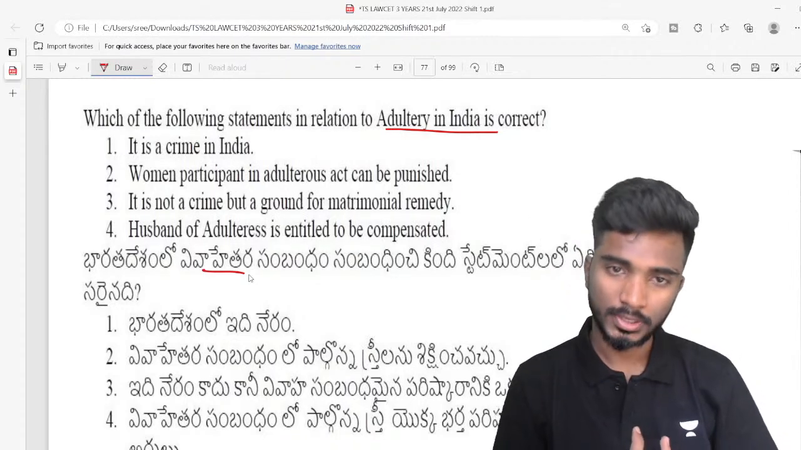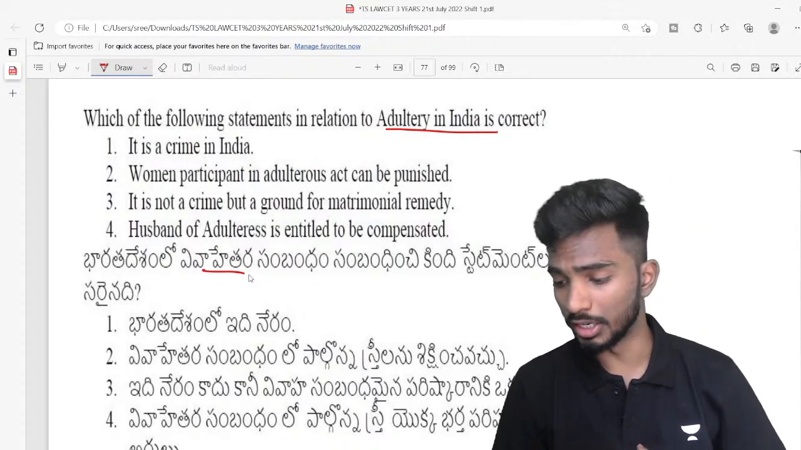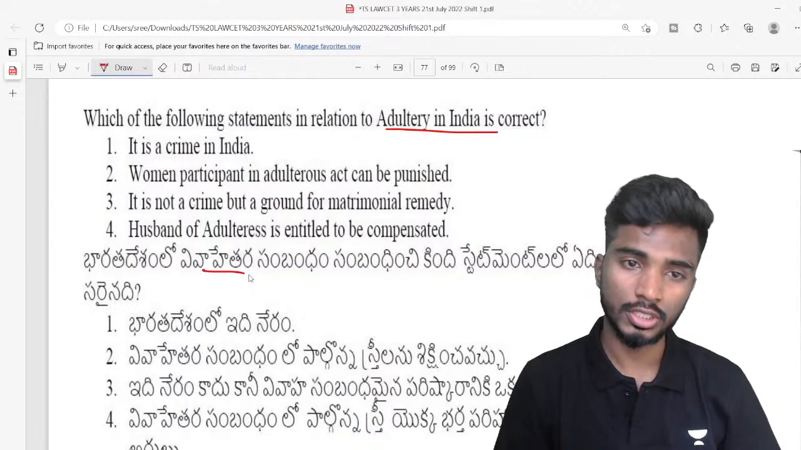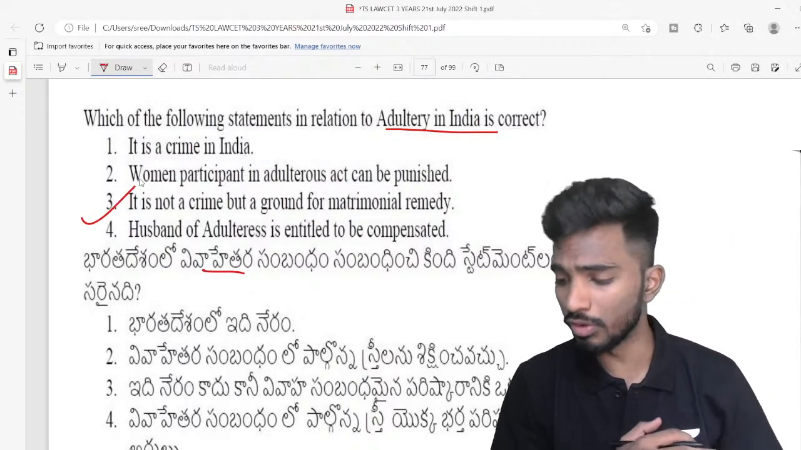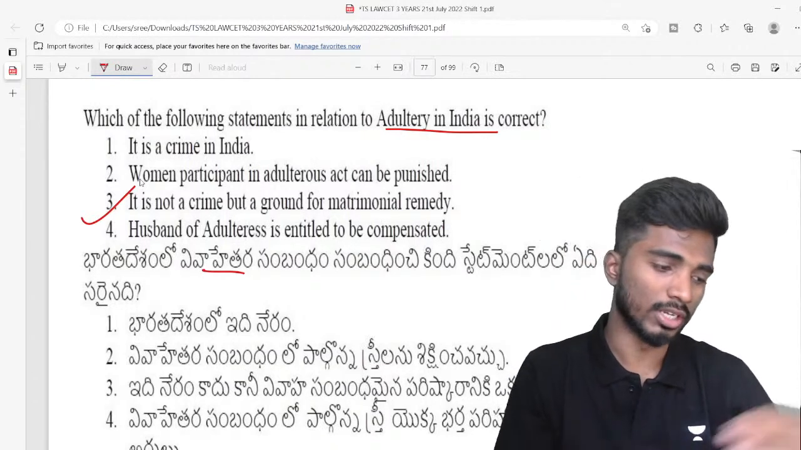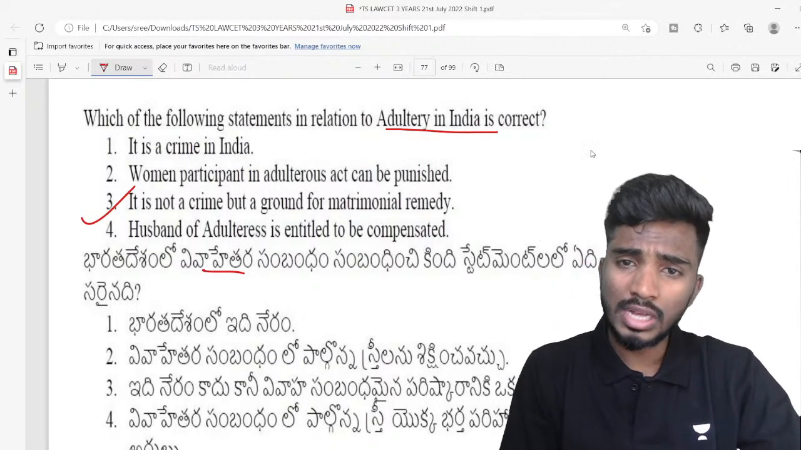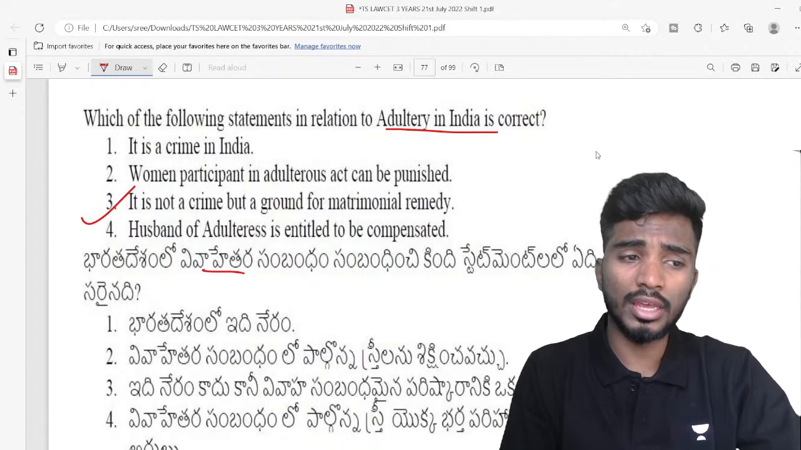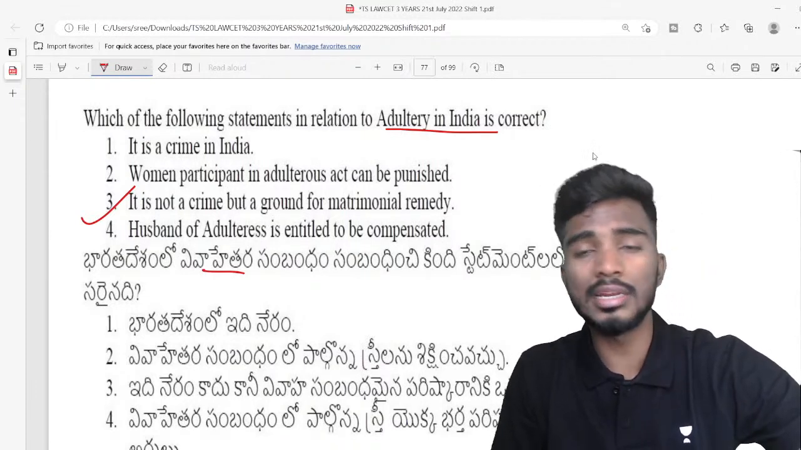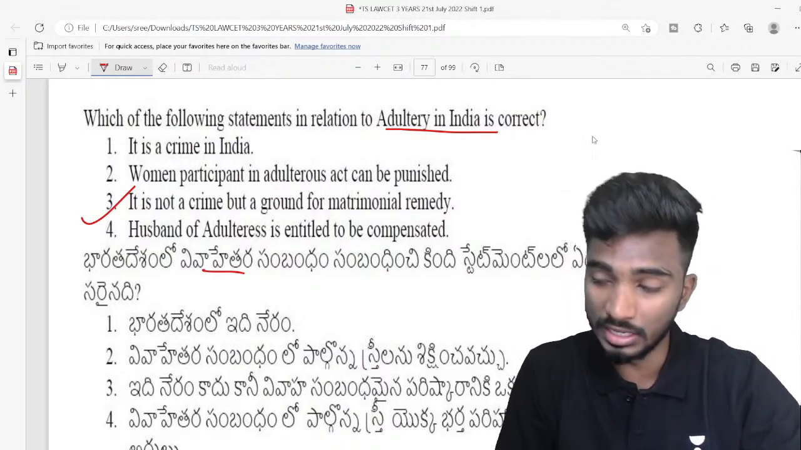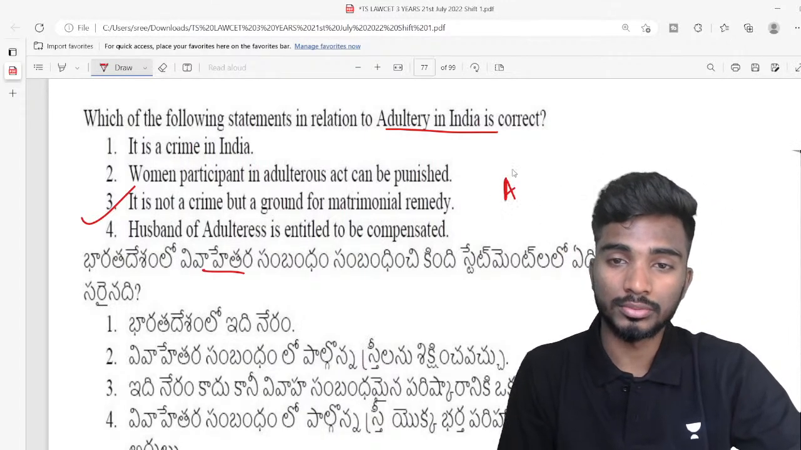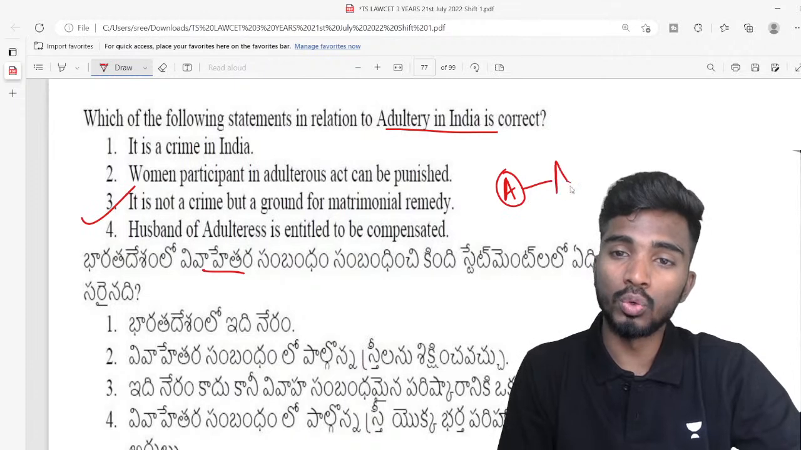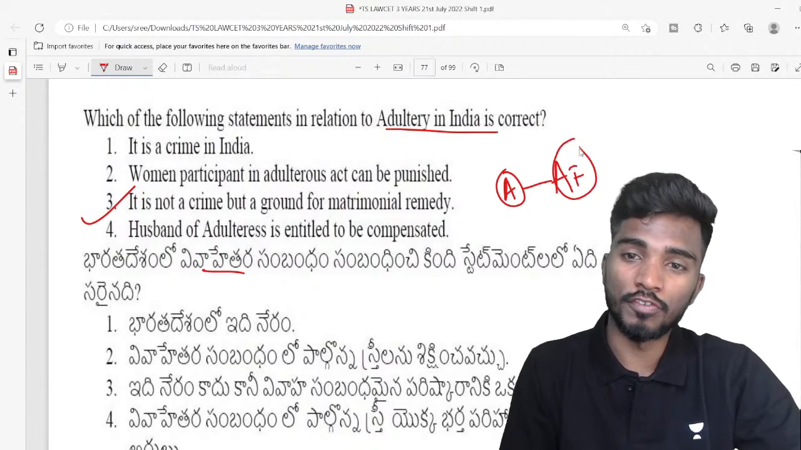So first, let me explain what adultery is, because Nidhi has given the right answer, very good. It is not a crime but a ground for matrimonial remedy. I'll explain what that is. See, adultery is having an illegal relation. Now I cannot call it illegal because adultery is not illegal, right? So this is A, right? A is married to a female, that is AF.